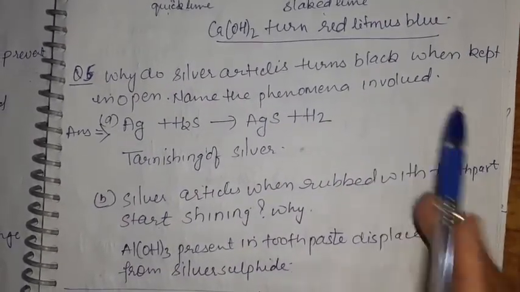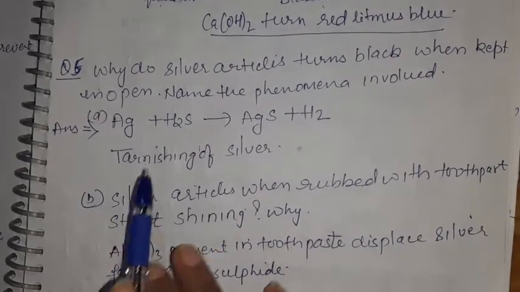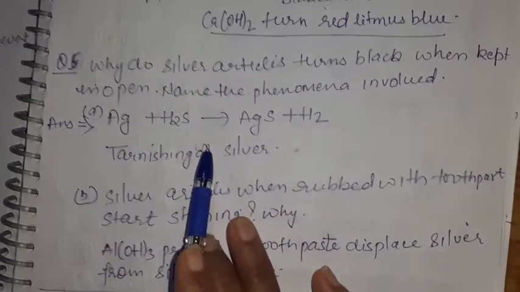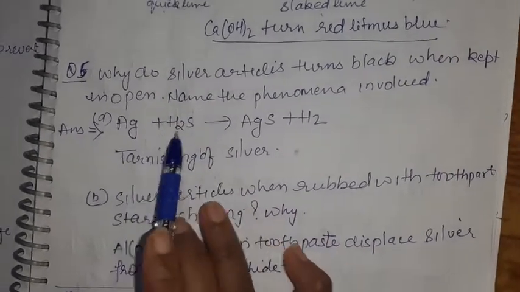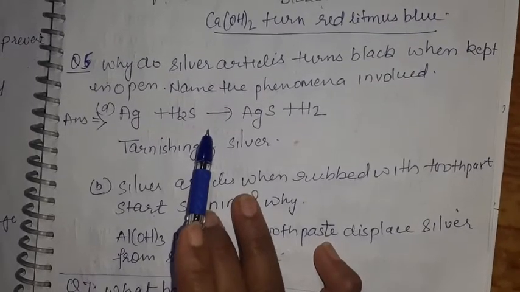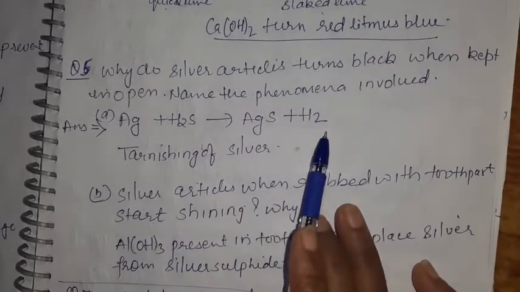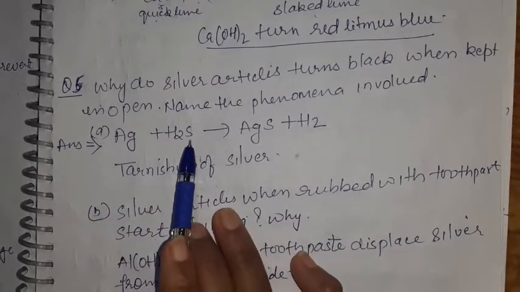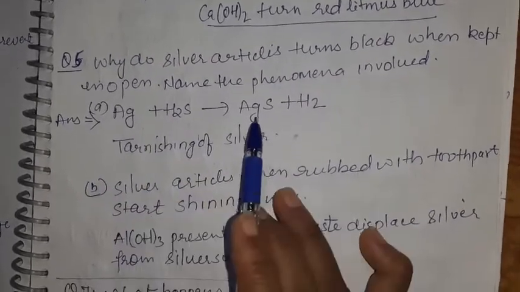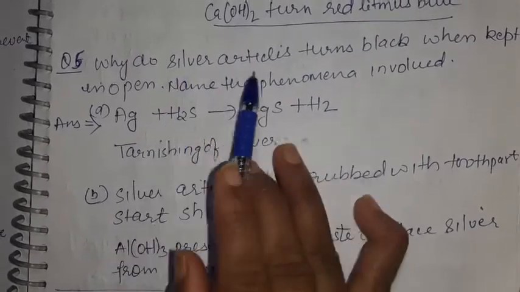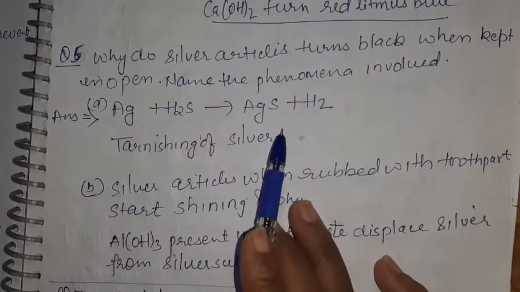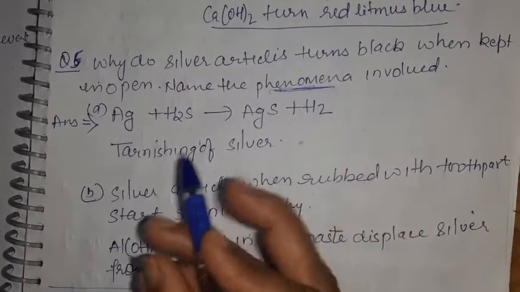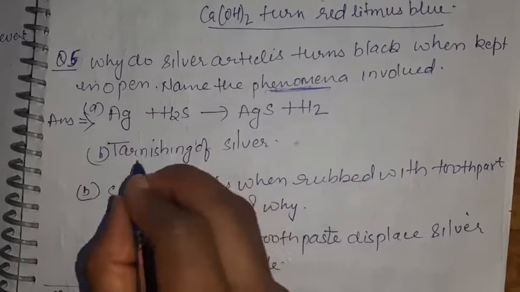Now as I have already told you in my previous videos, silver भी tarnishing होता है, silver में भी corrosion होता है. So that means silver reacts with hydrogen sulfide which is present in the air and forms silver sulfide plus hydrogen. Okay, so this is the reaction, क्योंकि silver articles के ऊपर sulfur की गैस कंबाइन होकर सिल्वर सल्फाइड बना देती है, इसलिए वो सिल्वर आर्टिकल्स ब्लैक हो जाते हैं, they become black. Okay, and this phenomenon, they are asking the phenomenon, second part of the question. This phenomenon is known as tarnishing of silver.